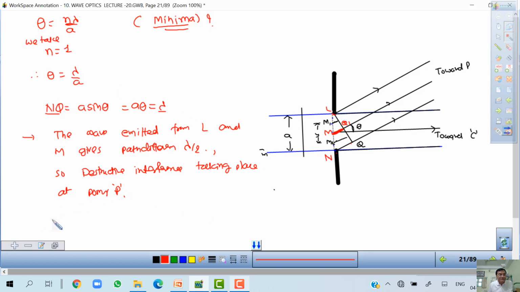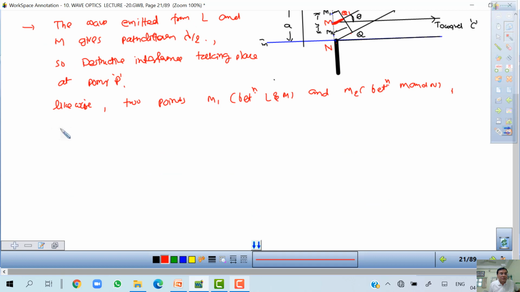Likewise, I take M1 that is between L and M, and M2 that is between M and N. These 2 points M1 and M2 give path difference lambda by 2.